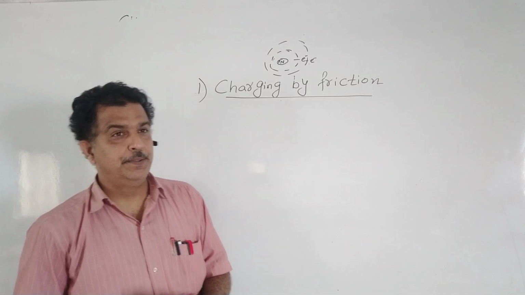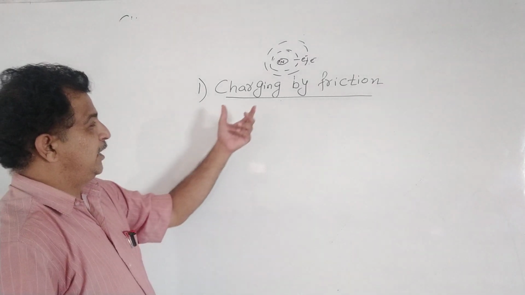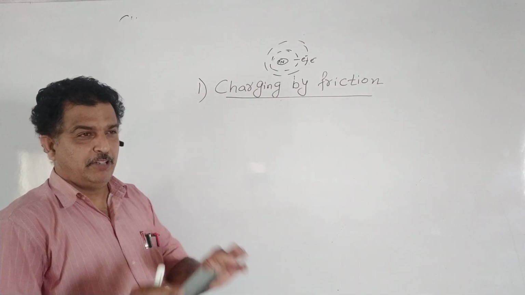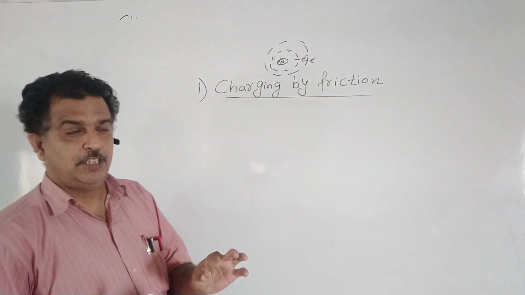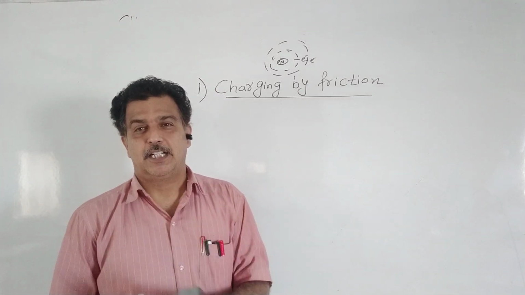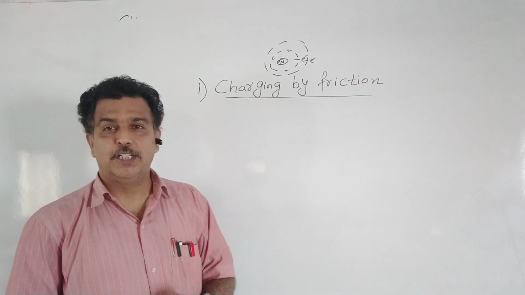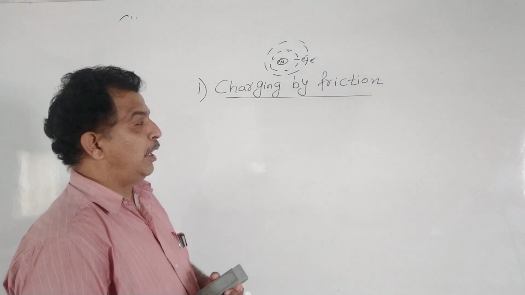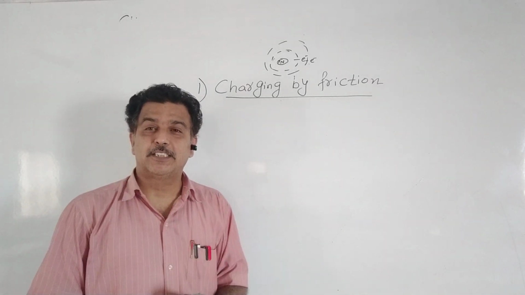So I hope you must have understood how the charging by friction takes place. So in one word, charging by friction takes place by rubbing two bodies and by the transfer of electrons from one body to another. In the next lecture, we will discuss how the charging by conduction takes place.